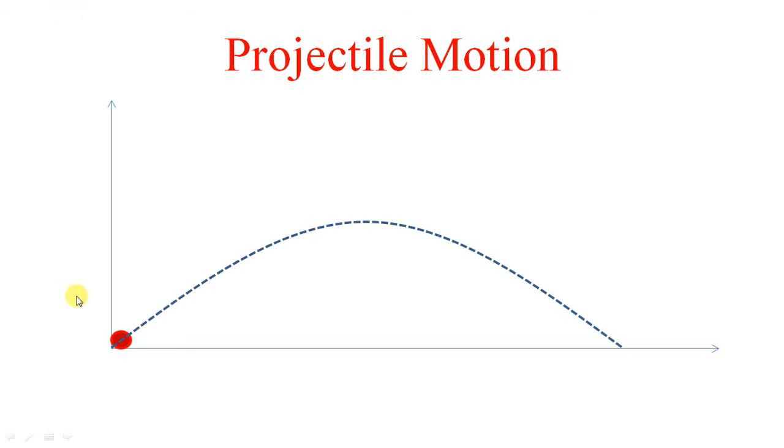So this is a projectile motion. Let's say this sphere is projected with some initial velocity. This is the point of projection. U is the initial velocity provided to this sphere, ball or any object. This is the velocity of projection. This alpha is the angle of projection with respect to the horizontal. This is the path followed by the projectile.